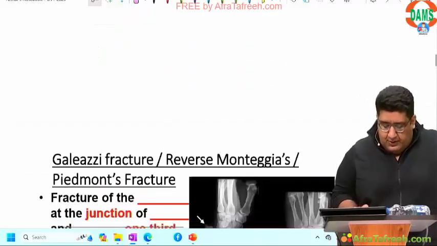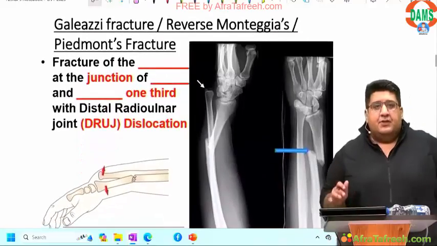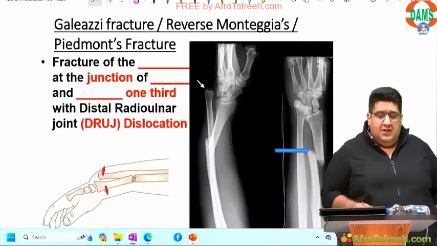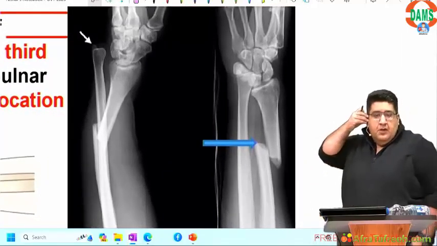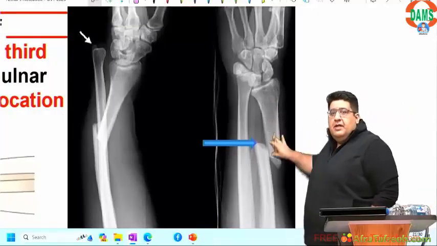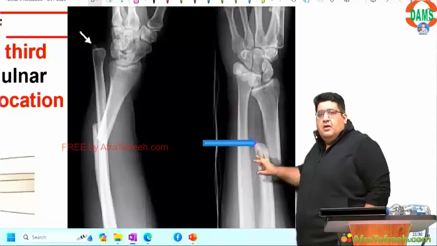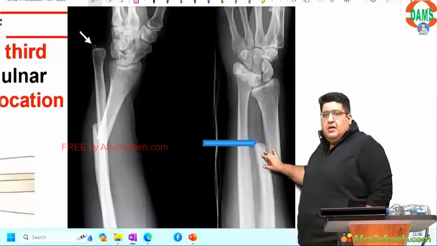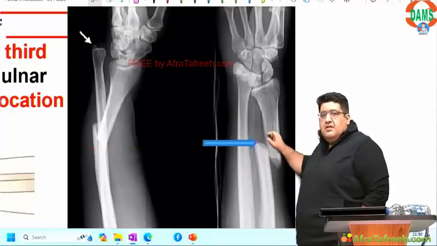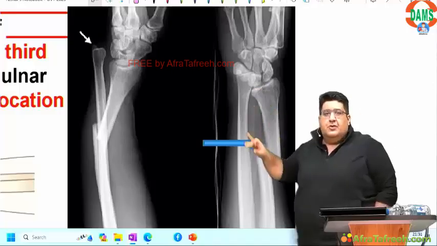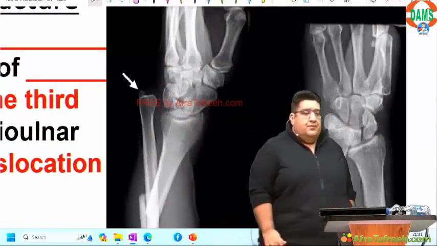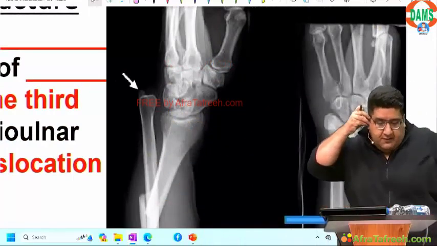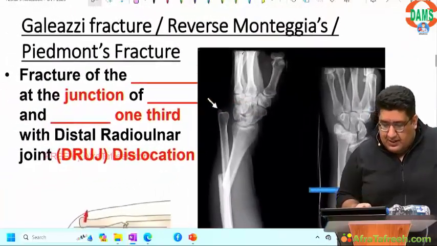चलिए, moving to the next one, Galeazzi fracture, also called reverse Monteggia, also called Piedmont. Again, one of the most frequently asked image based questions. So let's take a look. Radius, ulna, fracture of the distal end of radius. Fracture of the shaft of radius at the junction of middle and distal 1/3 with DRUJ dislocation. If you don't believe me, then DRUJ dislocation. So this is Galeazzi's fracture.